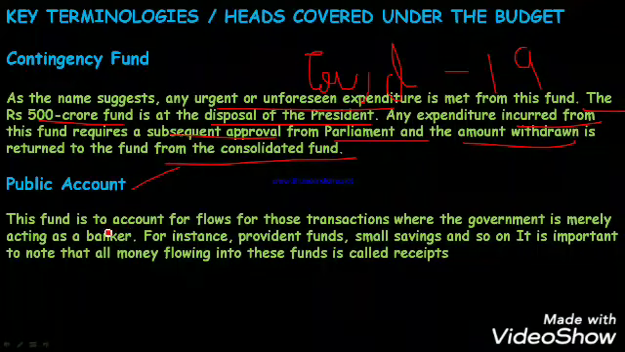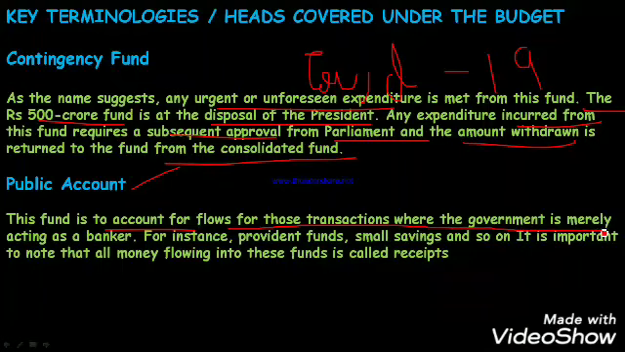Now let's talk about public account. Very simple. This fund is to account for flows for those transactions where the government is merely acting as a banker. Wherever you find that government is merely acting as a banker, consider it as a public account. For example, provident fund, small savings, and so on.